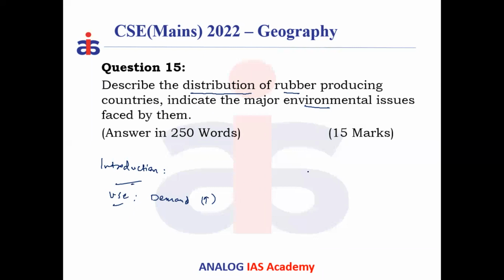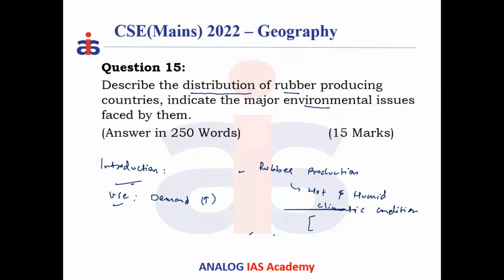Second, you take into account what are the major producers of rubber in the world. So natural rubber production requires two conditions: a hot, humid climatic condition. This is found in the tropical forest areas of rainforest as well as the monsoonal forest areas. Number one. Number two, this rubber production needs clearance of forest. Rubber plantation is increasing.